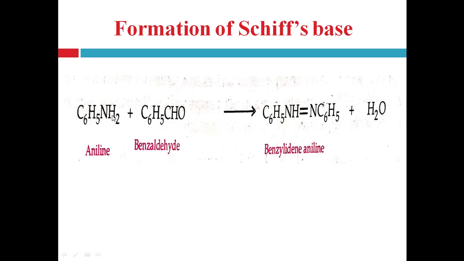What happened here? Just, here one mistake is here. Oxygen from the benzaldehyde and H2 from this aniline is removed in the form of H2O, and this carbon is directly double bonded with the nitrogen atom of the aniline and forms the benzylidene aniline.